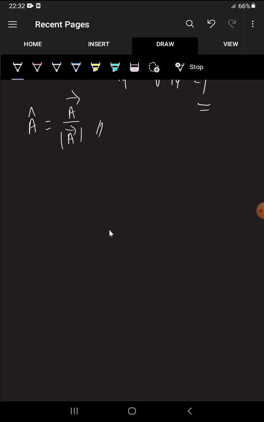See, for example, let it be origin 0 comma 0 comma 0, and we have a point here, that is 2 comma 3 comma 5. So this is a vector, right? This vector value is simply 2i cap plus 3j cap plus 5k cap. I want the direction of this vector. Direction means it is along this direction.